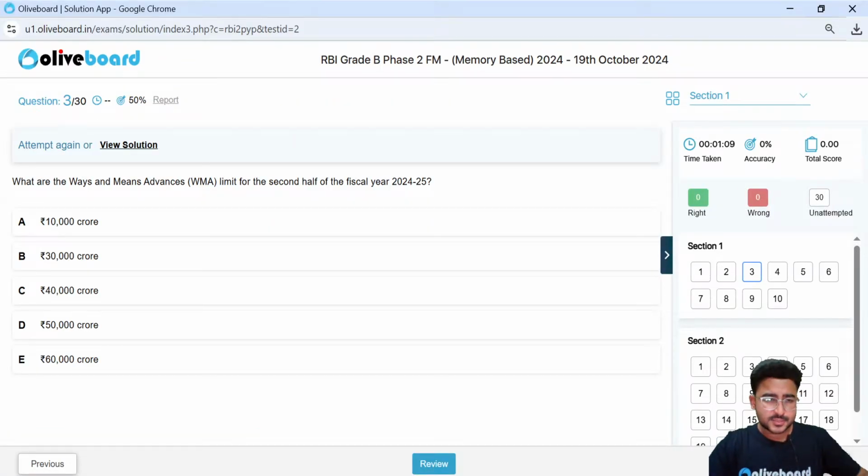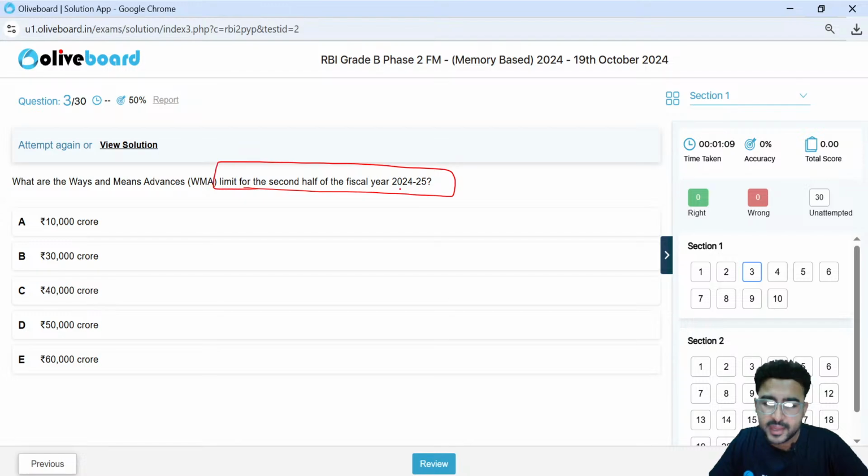Next question, what are the ways and means advances limit for the second half of the financial year 2024-2025, right? They have asked WMA here for 24-25, ways and means advances. So ways and means advances is nothing but a short term loan that is given by the RBI to the central government or state government to manage the temporary cash flow mismatches, right?